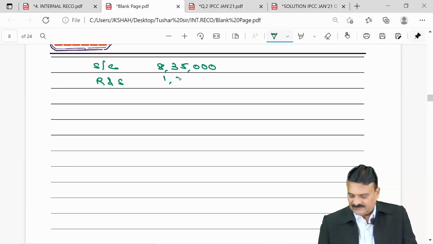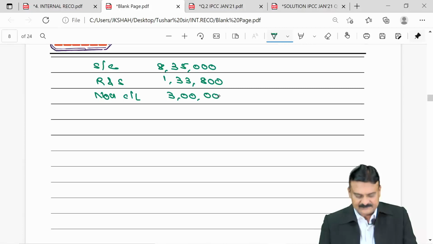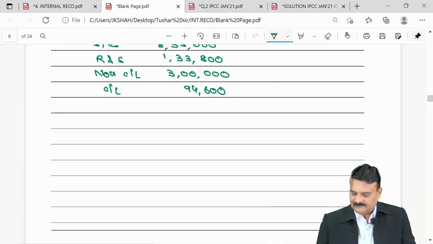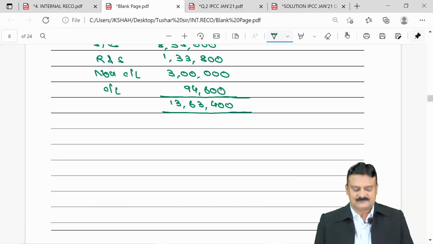Reserves and surplus, it is 133,800. Non-current liabilities are 3 lakhs. Current liabilities is 94,600. In total 1363,400.